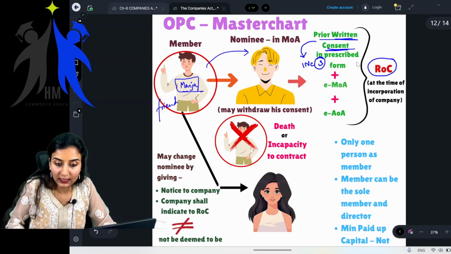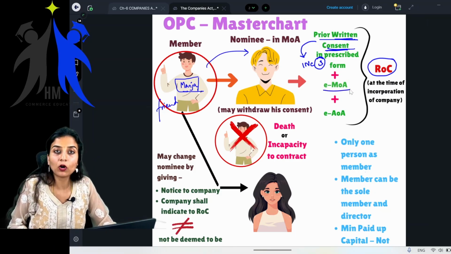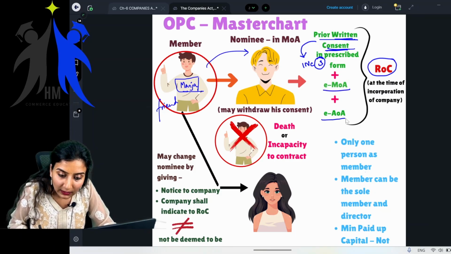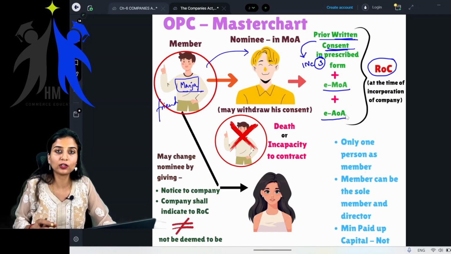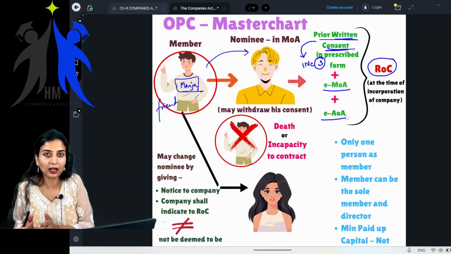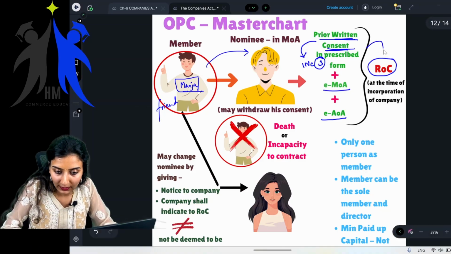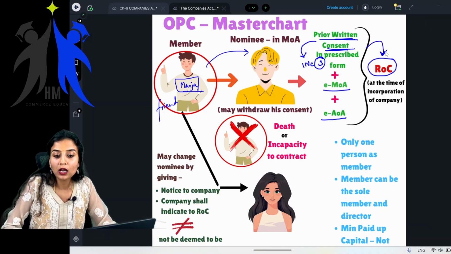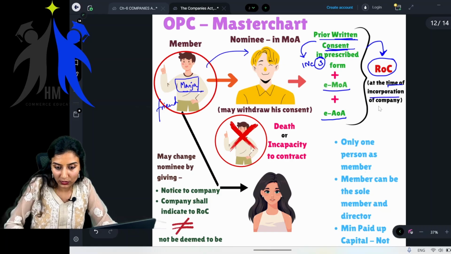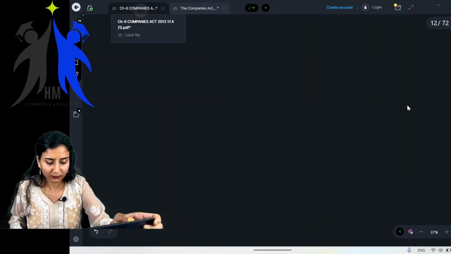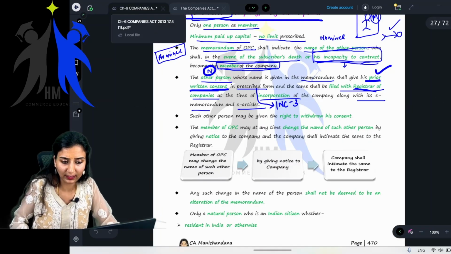Okay. Along with this prior written consent, e-memorandum of articles and e-articles of association. Basically, your memorandum and articles of association in electronic form has to be submitted to ROC at the time of incorporation of the company. Clear everyone? See, that is what they're trying to tell you.